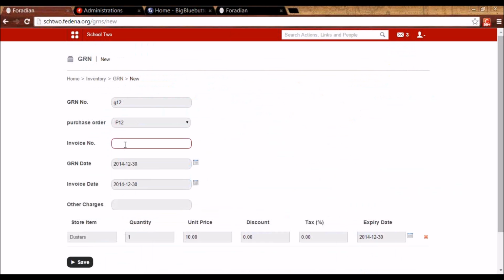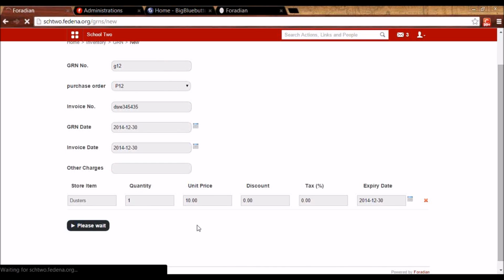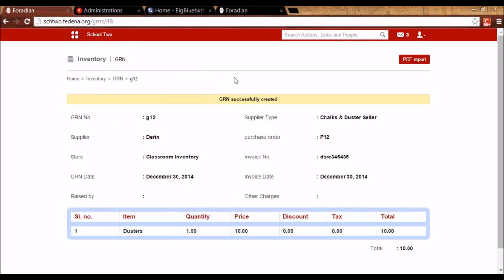The invoice number as given to you by the supplier has to be mentioned here. The invoice date as given by the supplier has to be mentioned here, and any other applicable charges have to be mentioned. And I can save it to acknowledge that I've got the goods with me.